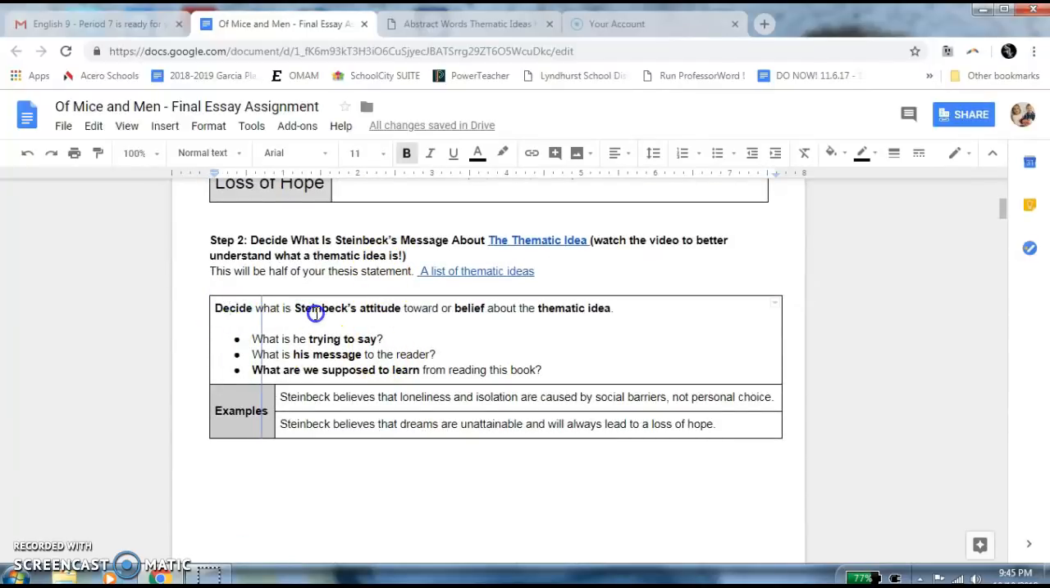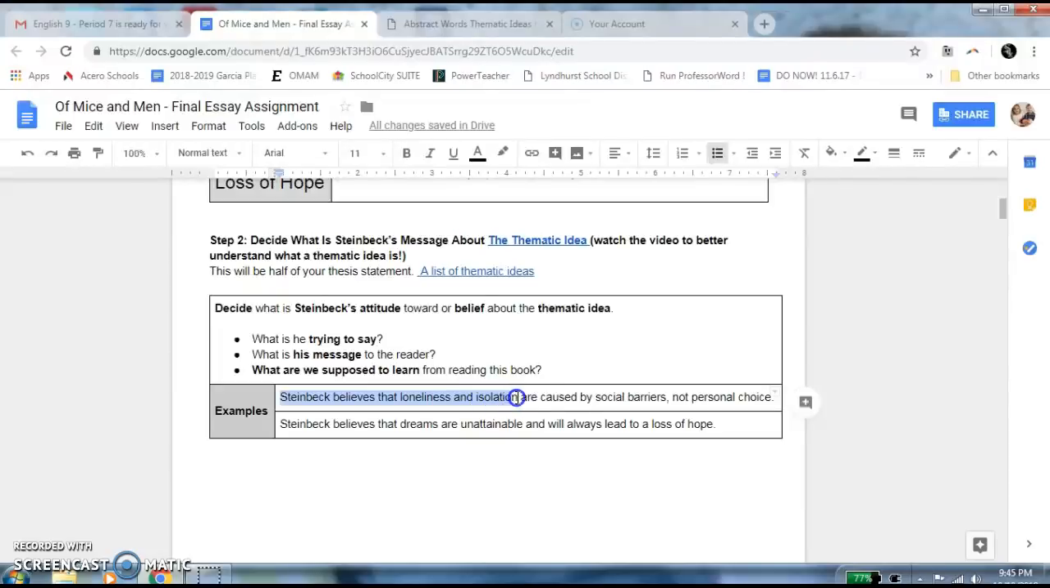So in step 2, you have to decide what is Steinbeck's attitude toward or his belief about the thematic idea. So what is he trying to say? What is his message to the reader? And what are we supposed to learn from reading this book? All right, so there are 2 examples here.